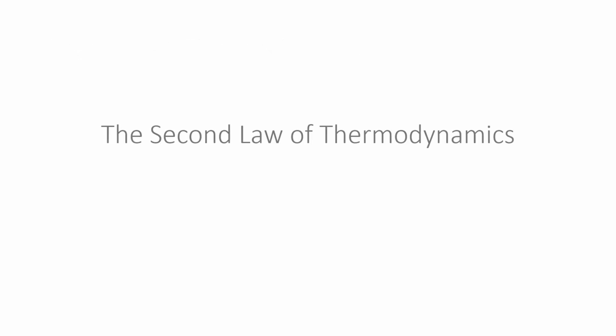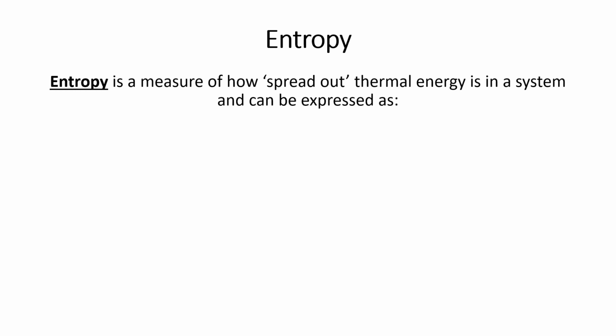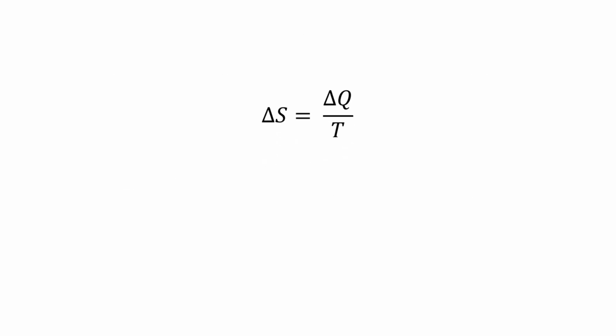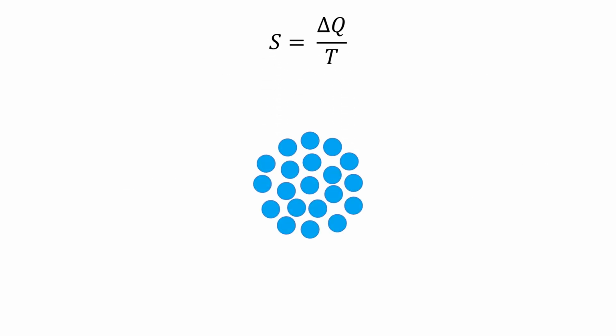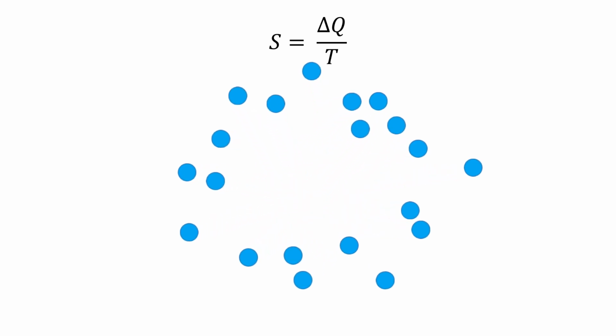The second law of thermodynamics outlines the tendency of this heat transfer. The law states that the entropy of an isolated system will always increase over time. Entropy is a measure of how spread out thermal energy is, with the equation delta S equals delta Q over T. This can be thought of as the level of disorder or randomness in a system. As such, an isolated system will become more disordered over time.